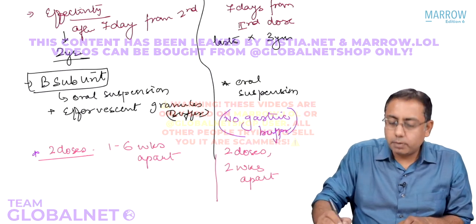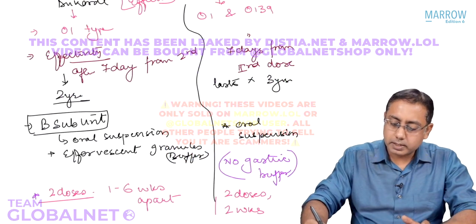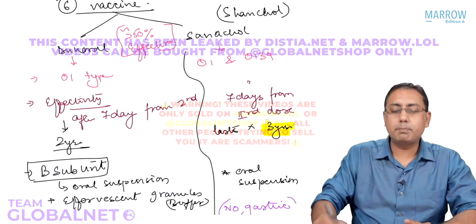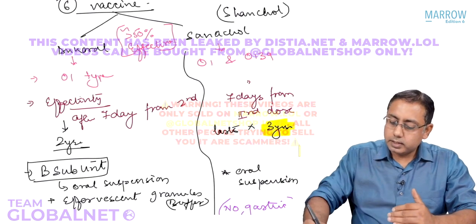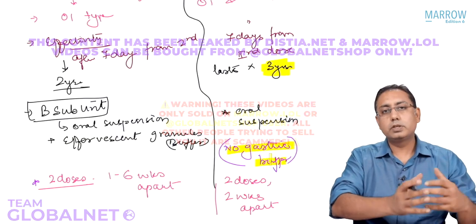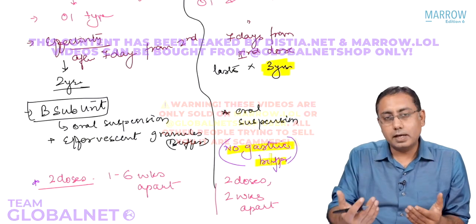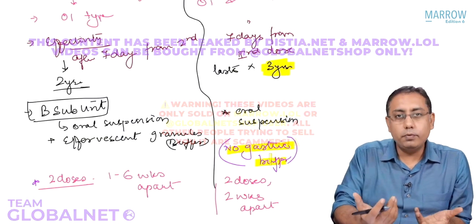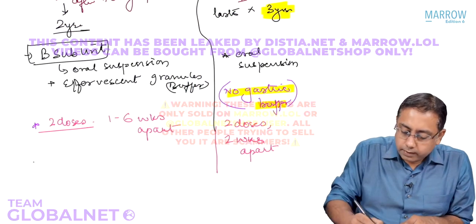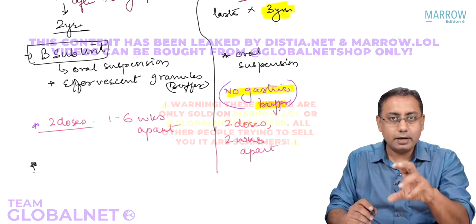So usually in many areas, we are using only the Shankol vaccine because it has more effectivity. It is applicable for 3 years. It is not destroyed by the gastric pH, whereas the Dukoral was the prototype of the Shankol. And we now even have a more stable vaccine that I'll just tell you about, it is the Euvichol vaccine.